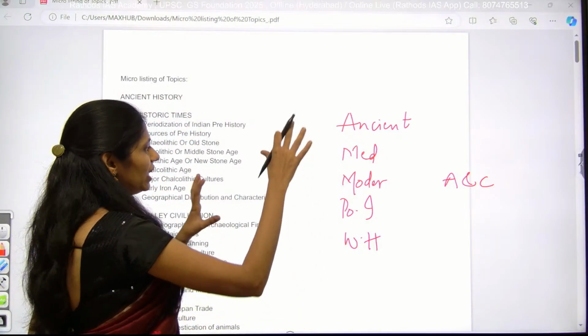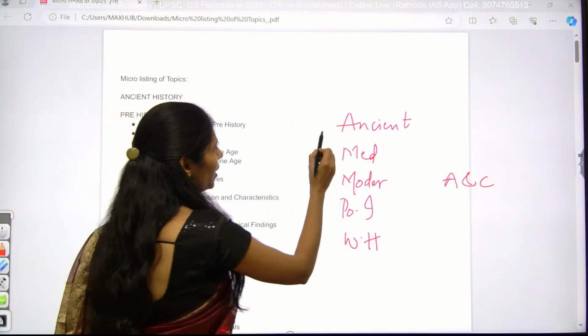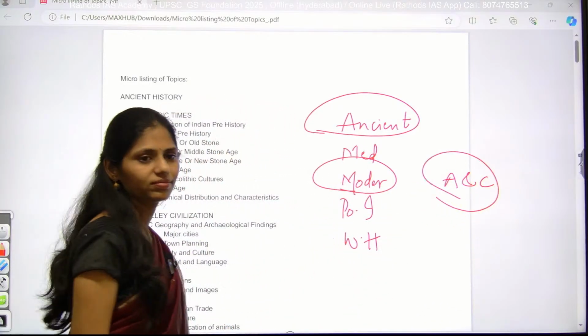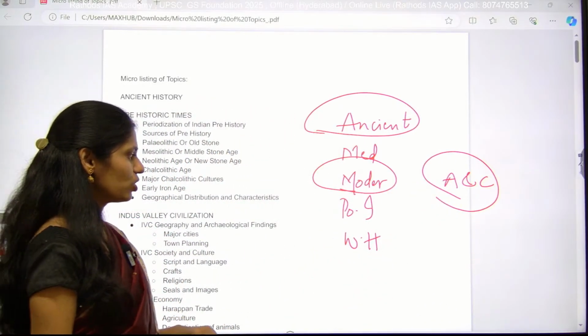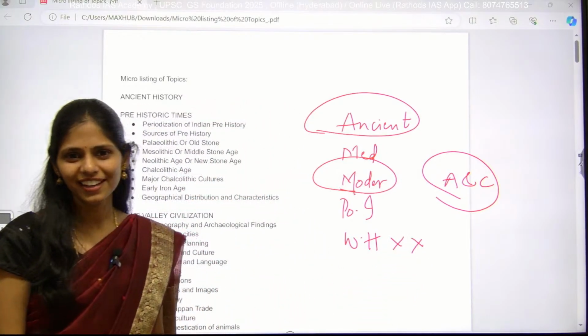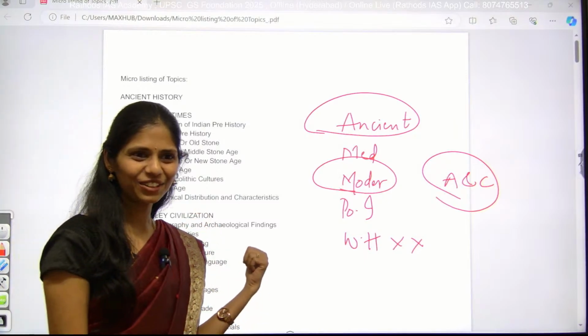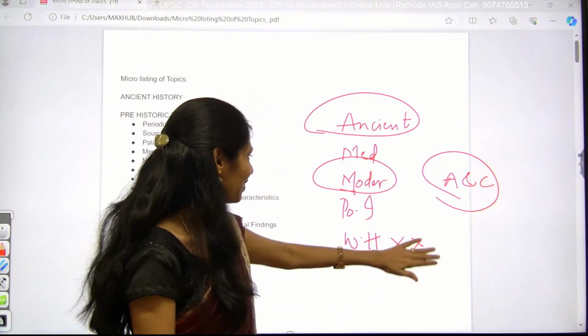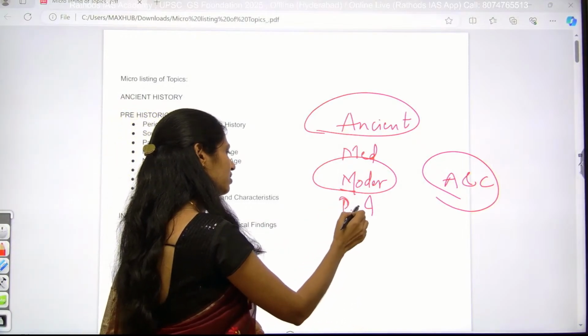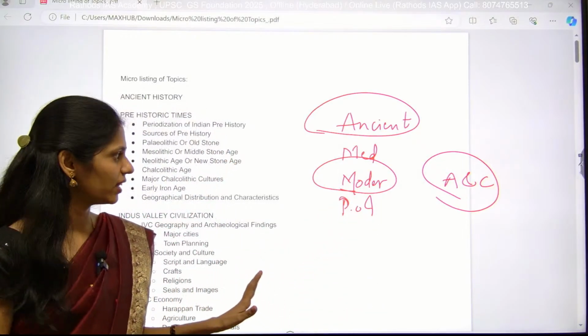Okay, so in all these modules, the important ones are ancient, modern, art and culture. Even world history is asked for mains, but from the last 3 years there is no question, though we don't know whether this year a question will appear or not. Okay, so keep this aside. And from post-independent India you will get just one question, not more than that.